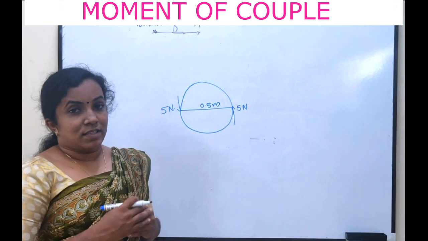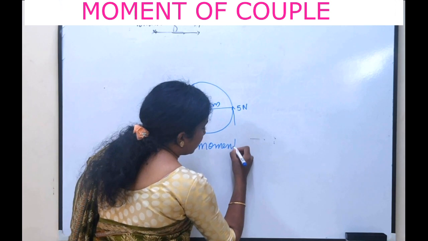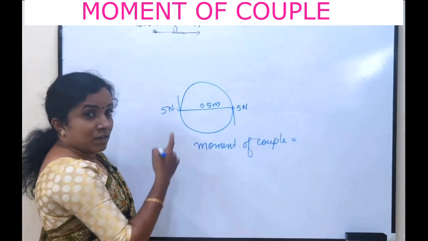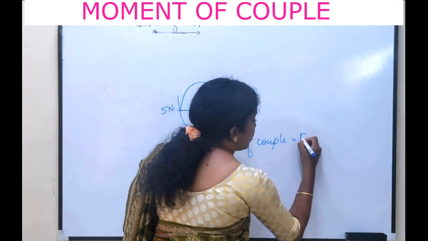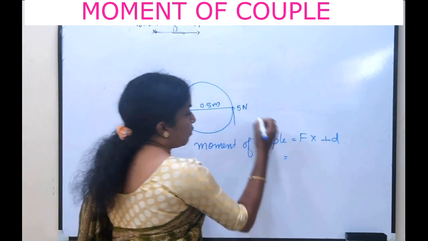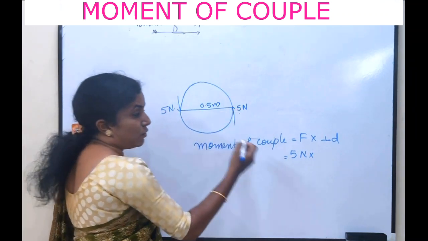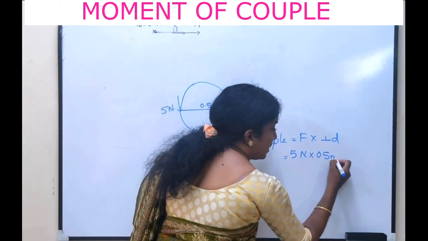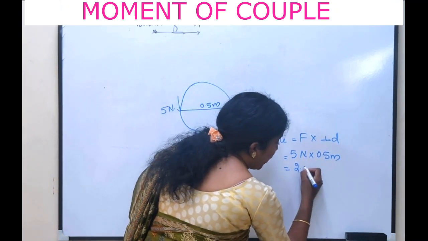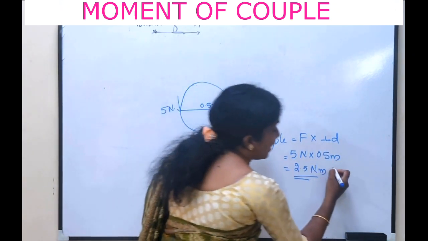So the resultant, or the moment of couple, is equal to the product of force into perpendicular distance between the forces. The force is 5 Newton into the distance between the forces is 0.5 meter. Hence, on multiplying, we will get the answer as 2.5 Newton meter, and the direction is anti-clockwise.